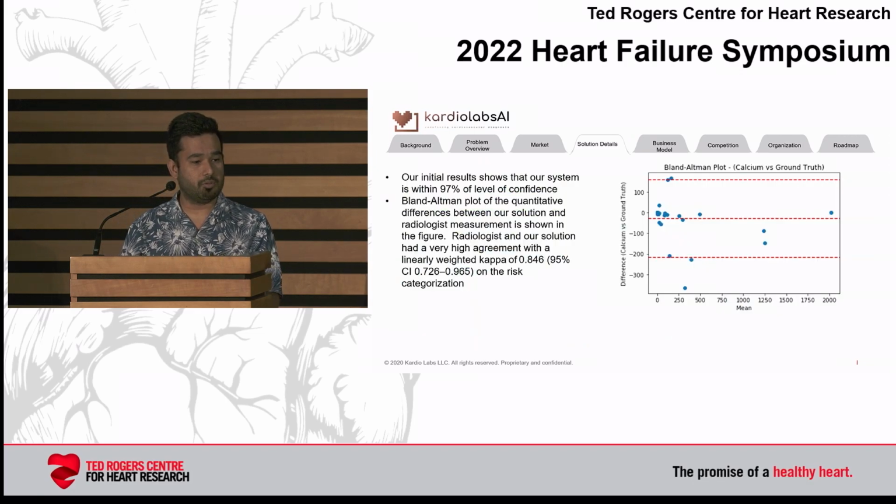Our results have shown a 97% level of confidence. These are the results for the calcium score. If you see here, we have a 97% level of confidence. The Bland-Altman plot shows a kappa of around 0.846, with a 95% CI of 0.726 to 0.965.